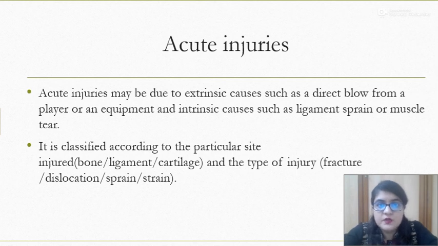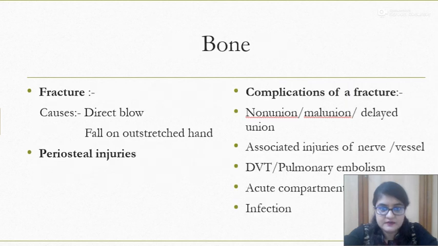So how are the acute injuries caused? They are caused either by extrinsic causes or by intrinsic causes. For extrinsic causes, we have examples of a direct blow from a player or an equipment, and for intrinsic causes, we have ligament sprain or muscle tear. It is classified according to the particular site injured, that is what we saw in the previous slide, and it can be named according to the bone or cartilage or ligament, and the type of injury can be named based on a fracture, dislocation, sprain or strain.